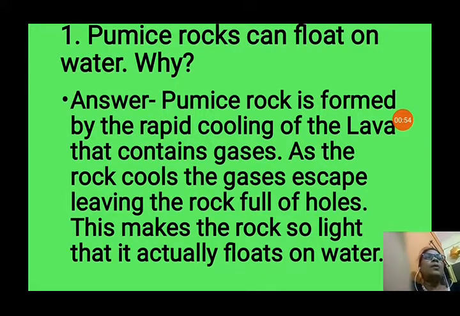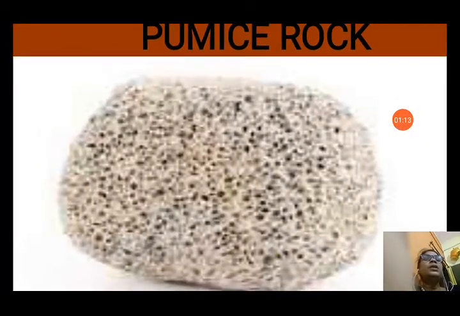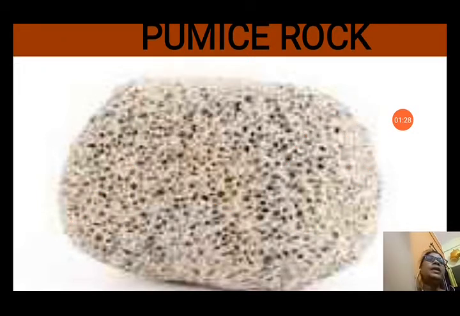These gases, when they are coming out, form small holes, and these holes make the rock so light that it actually floats on water, because these holes are full of air. You can see the picture of pumice stone. It is very clear. You can see in this picture so many holes are present on this rock, everywhere. So the whole rock is full of small holes. It becomes very light when these holes are filled with air, so it can easily float on water.